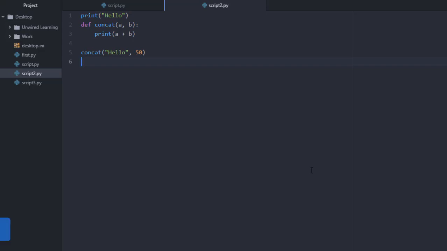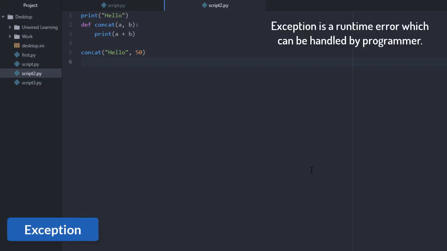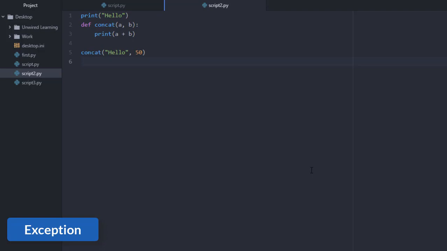Welcome back guys. In this lecture, let us talk about exception. An exception is a runtime error which can be handled by the programmer. So with our previous example, here we were getting a runtime error in our function. We were trying to concatenate a string and an integer.